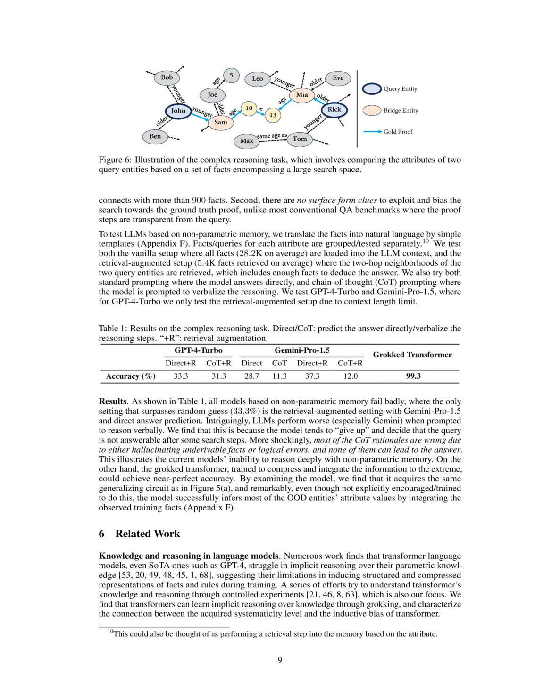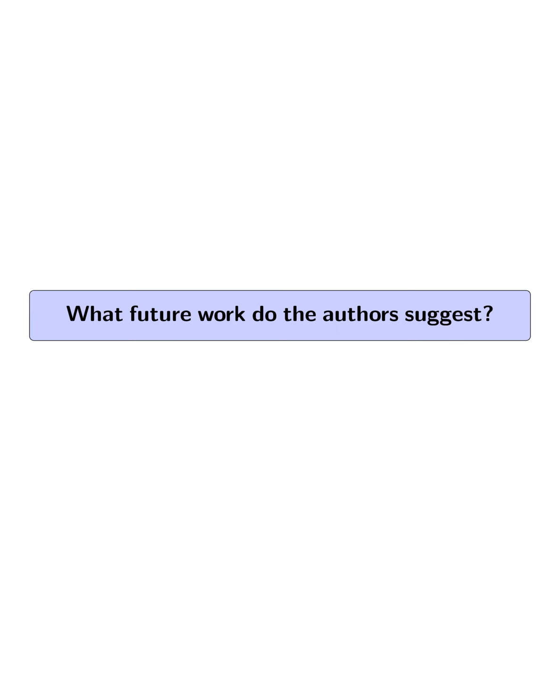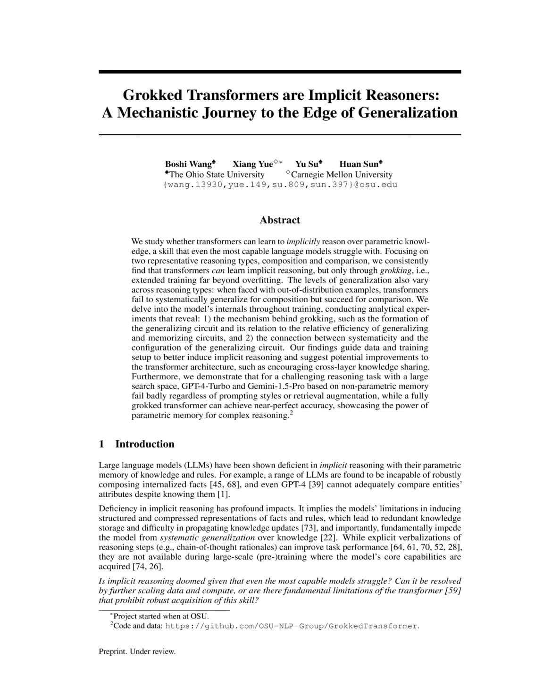The paper also suggests that while the grokked transformer can achieve near-perfect accuracy on complex reasoning tasks, there is a need for further research to understand the trade-off between parametric and non-parametric memory in language models to enhance their generalization capabilities. What future work do the authors suggest? The authors suggest that future work should focus on understanding the trade-off between parametric and non-parametric memory in language models.